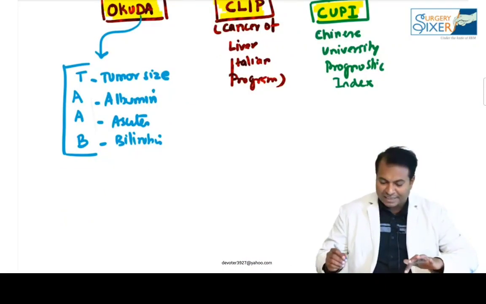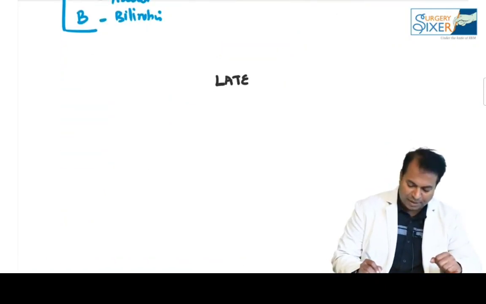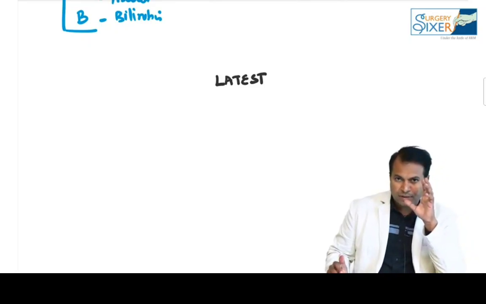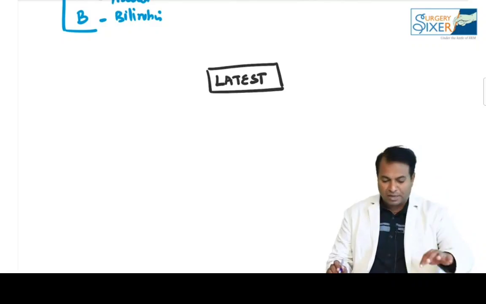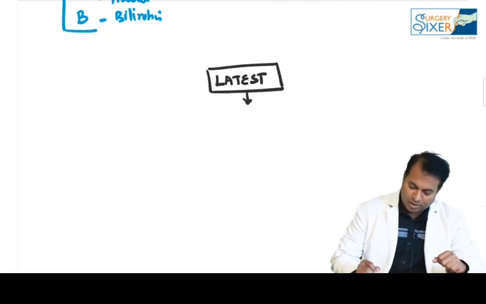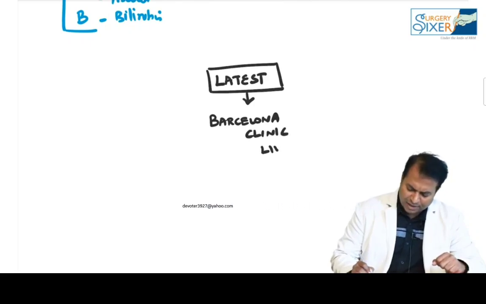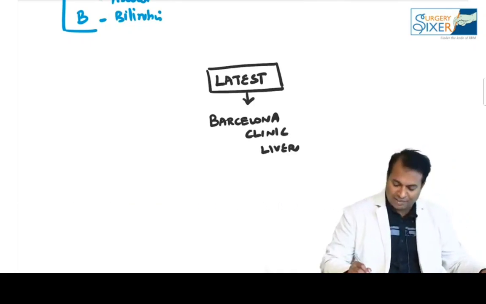What is very essential? What is the latest staging system for HCC? That staging system helps in diagnosing as well as treating, as it is multi-purpose. It also tells about the prognosis of the patient. There is a huge table given in your textbook. So what is that staging system? That is known as the Barcelona Clinic Liver Cancer staging system, BCLC.